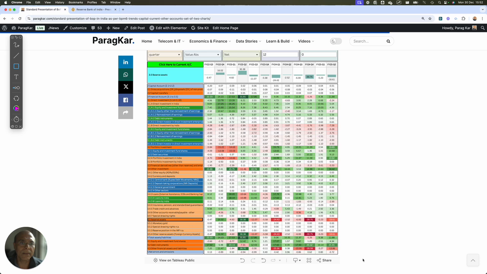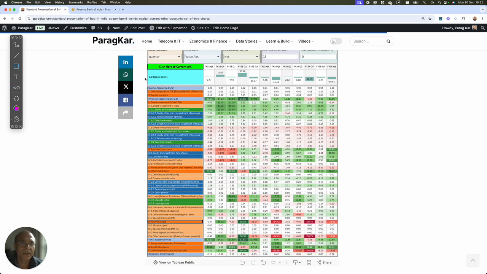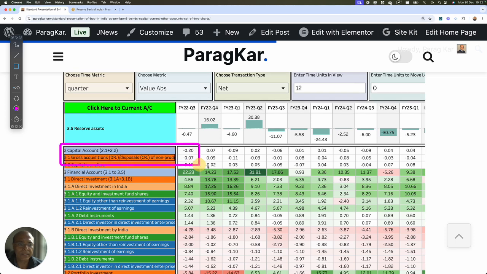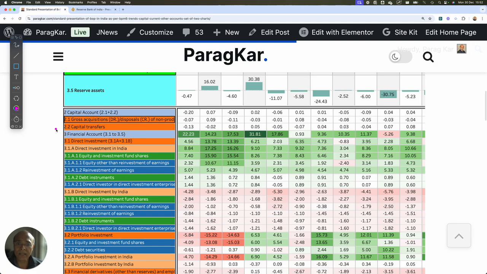Now, in the case of the capital account, you will find that it's not a very big item. There are only two items here, and let me zoom in. You will find that we have the capital account here, with two items, and these are very insignificant, not very large. But there is one more account which makes up the BOP statement, which is the financial account, item number 3.